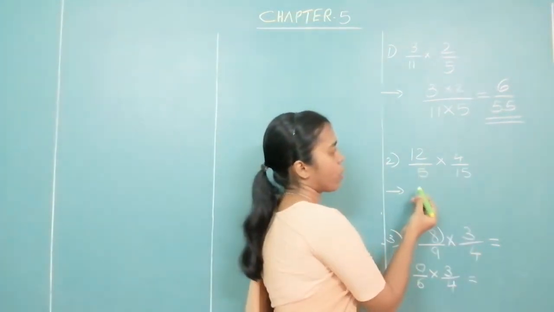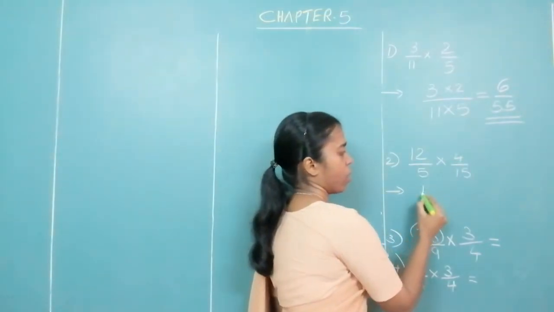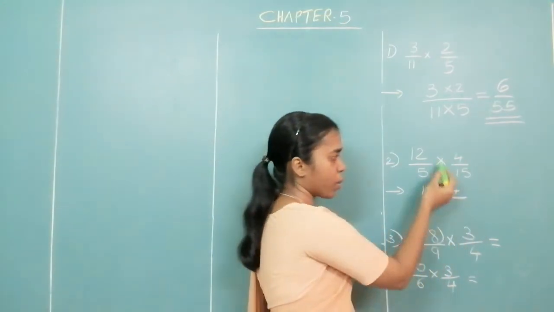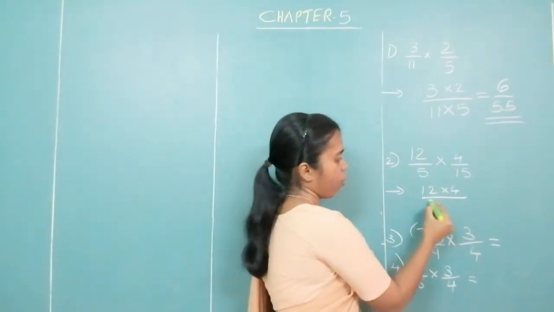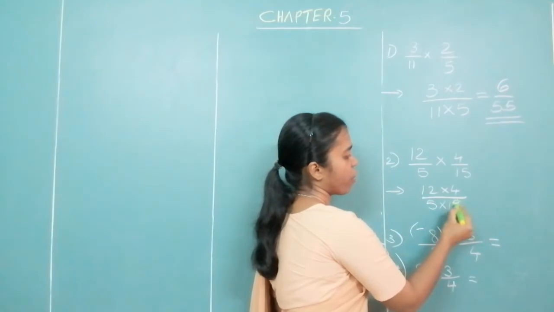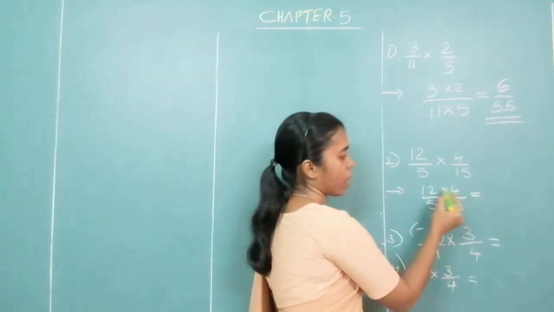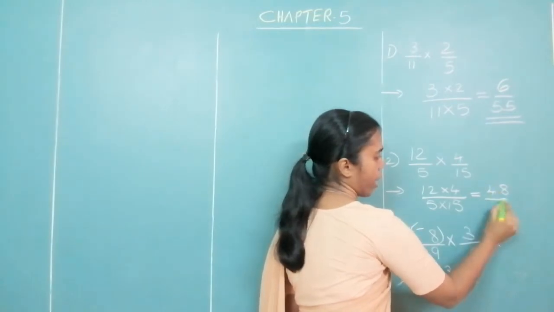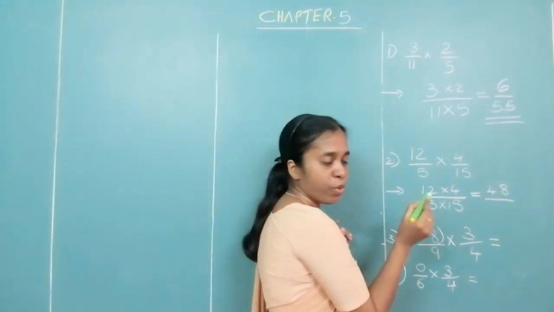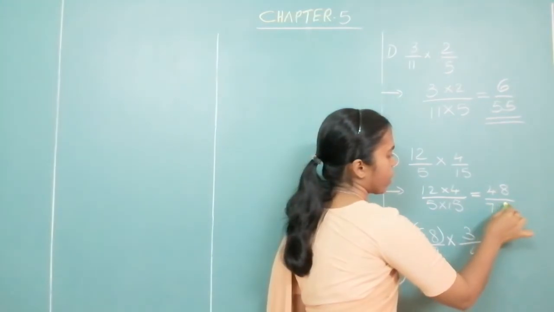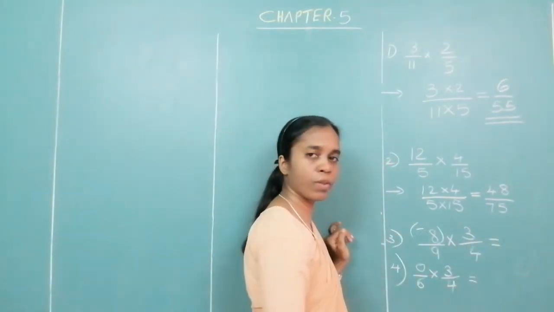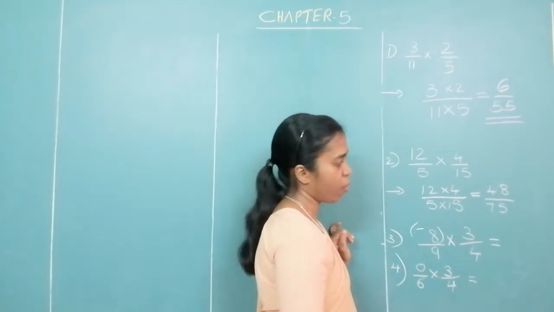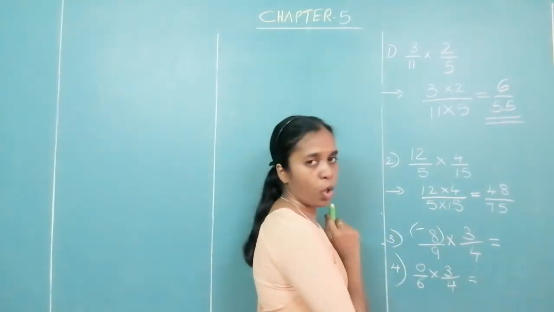Look at the next one over here. Multiply the numerators. 12 into 4 upon, I have taken as one numerator, 5 into 15 as the denominator. What is the answer? 12 into 4, 48 upon 5 into 15, 75. Okay, so what are you getting? 48 upon 75. Now there is something common over here.